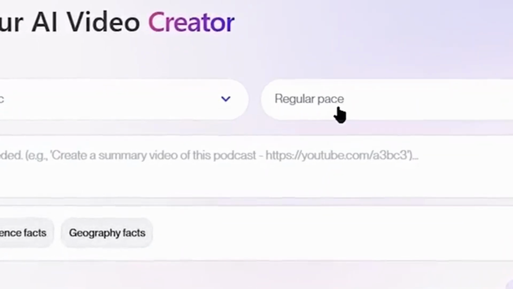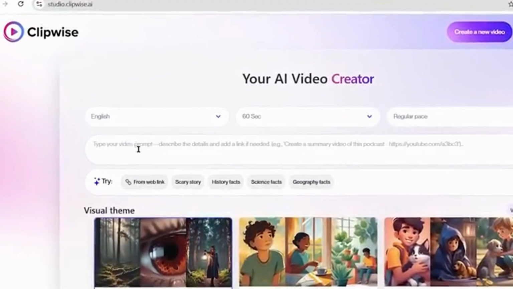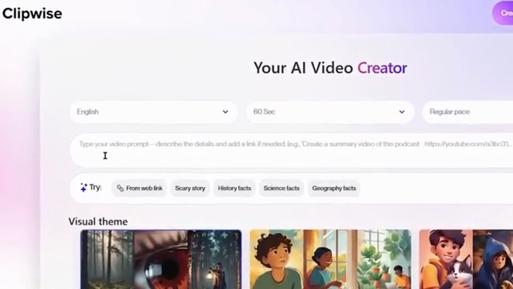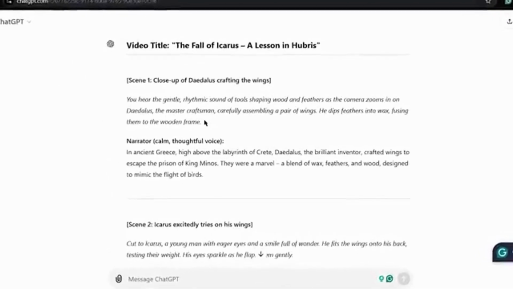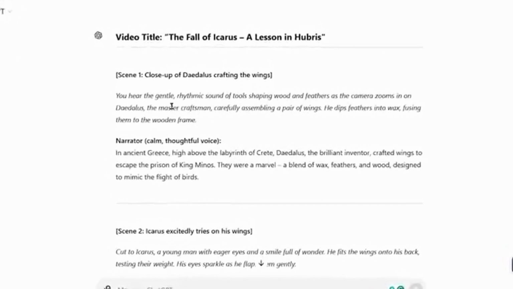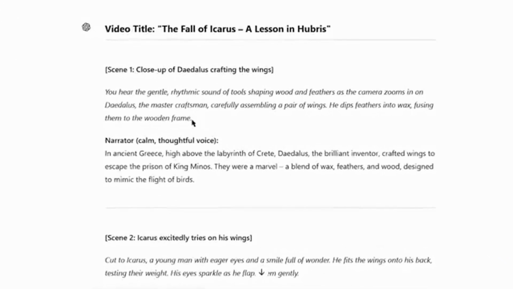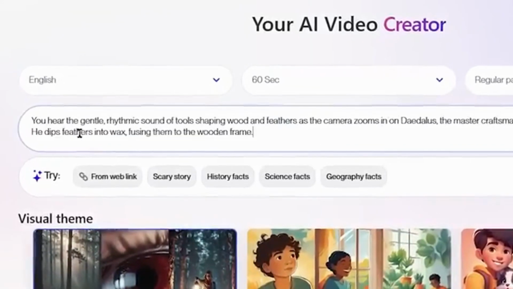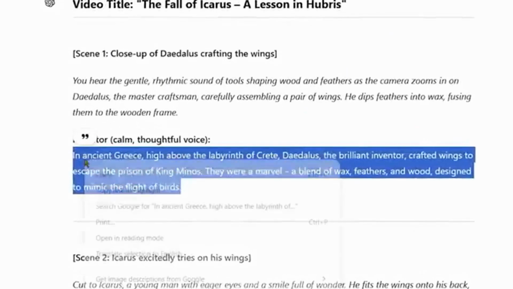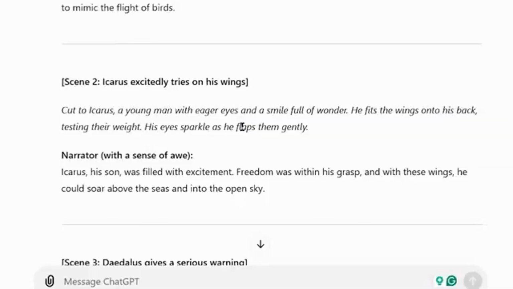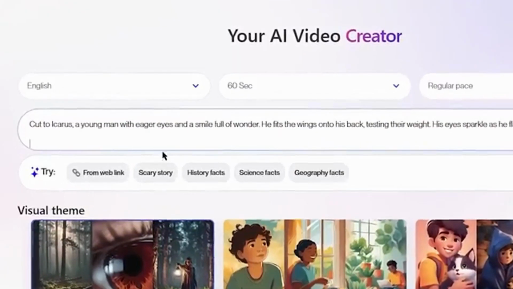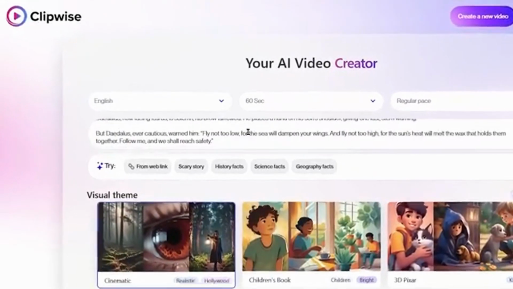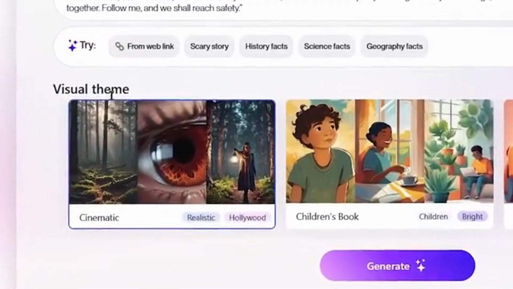For our ancient story videos. And now the most important part, we need to copy-paste the narration for the story from ChatGPT to Clipwise. So just come over to ChatGPT again, and you need to copy only these paragraphs from here. You don't need to copy these headings. So let's just copy the first paragraph from there and paste it into Clipwise. Copy another paragraph from ChatGPT and paste it in Clipwise. Just like this, we will copy-paste the whole story from ChatGPT to the Clipwise AI tool.